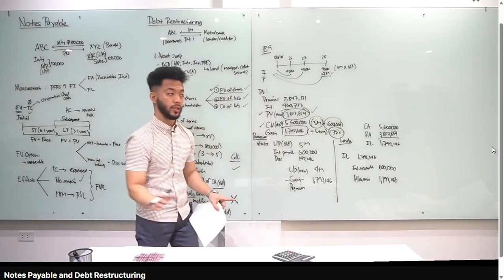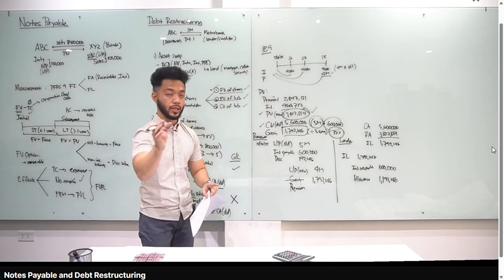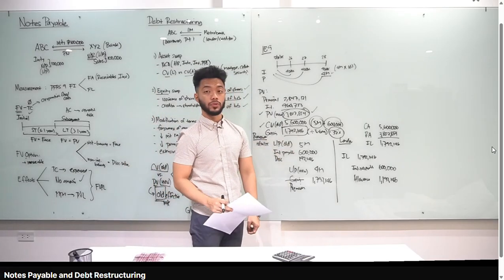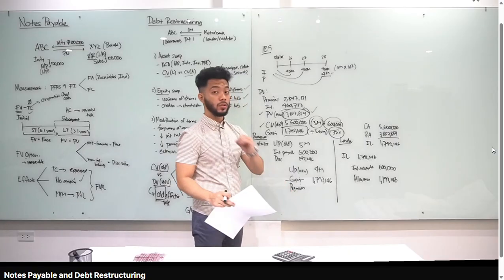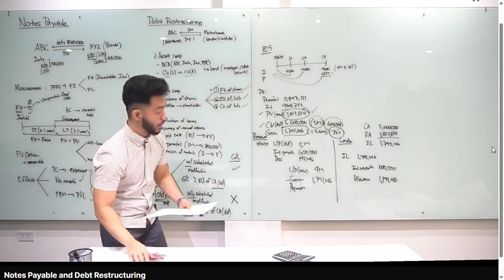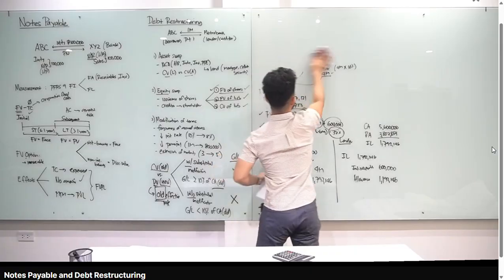Ganun lang siya. Pero usually naman, ang tanong sa'yo dyan, how much is the gain or loss? Pag with substantial modification, sagot mo, 1,792,146. Pag without substantial modification, sagot mo, 0. Alright? So, this is for illustrative example number 9. Let's go to isa pa, para ma-practice tayo class.